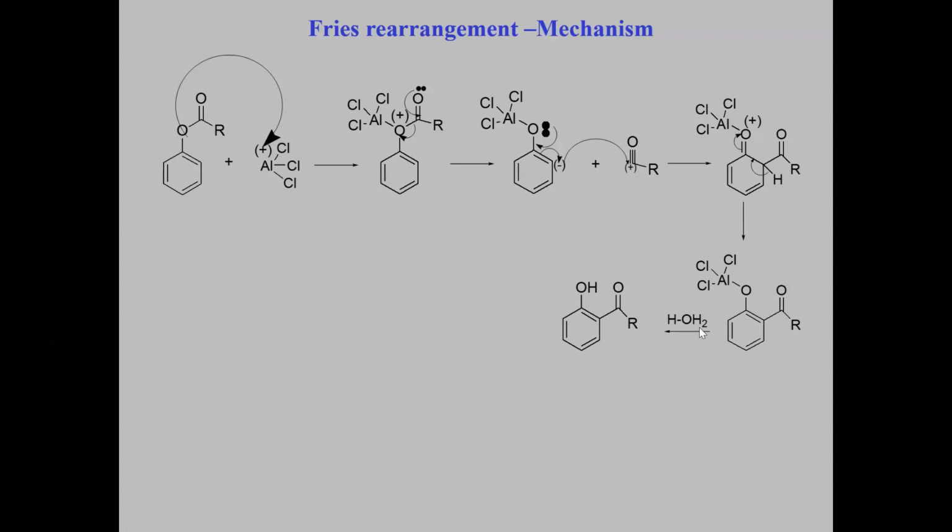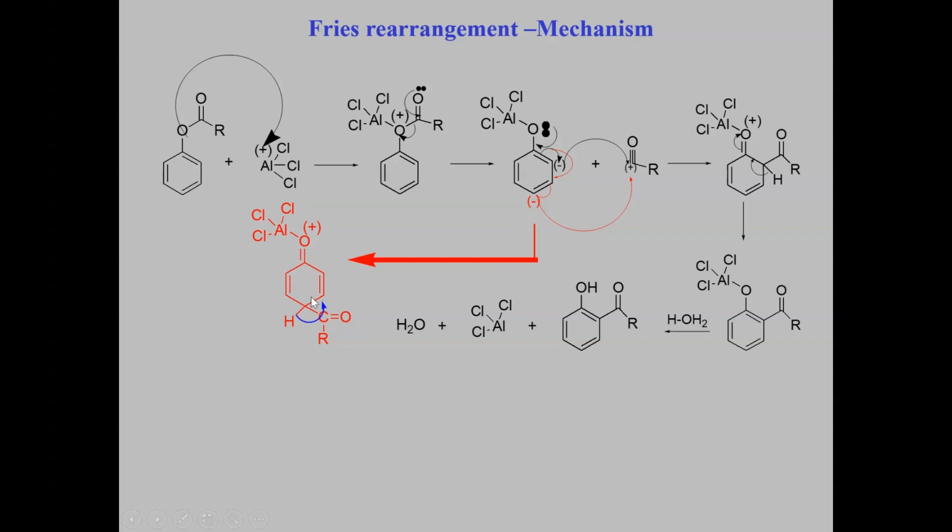How is the para derivative formed? The lone pair of electrons can move over here and form a double bond. Instead of this bond moving onto the carbon, it moves to the next position, and this carbon becomes electron deficient. Again these electrons move and a carbanion is generated at the para position. The para position carbanion can react with RC triple bond O plus and give rise to the corresponding acyl derivative.